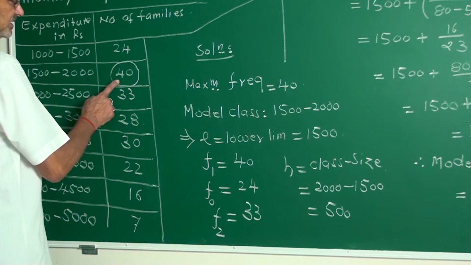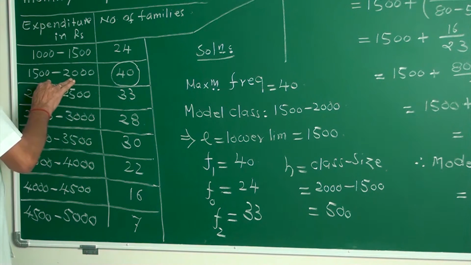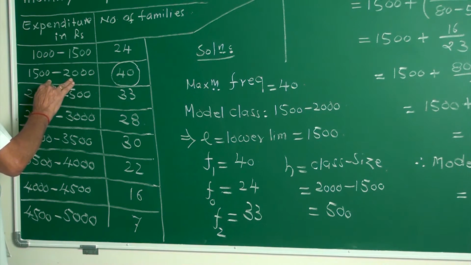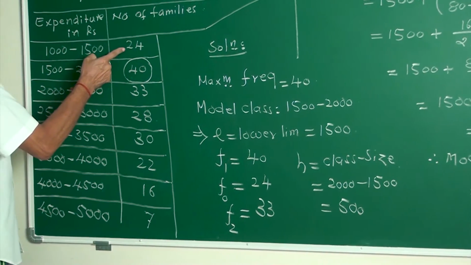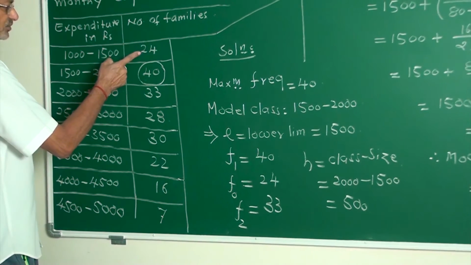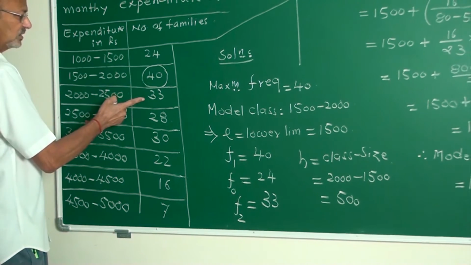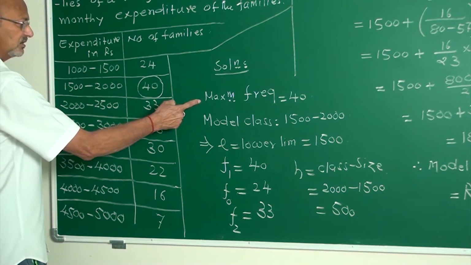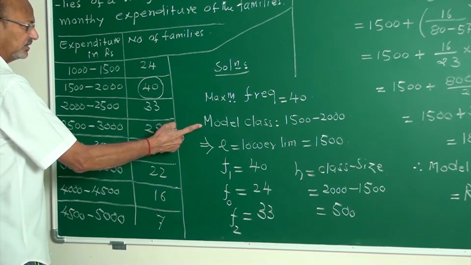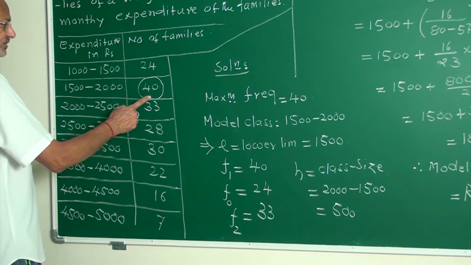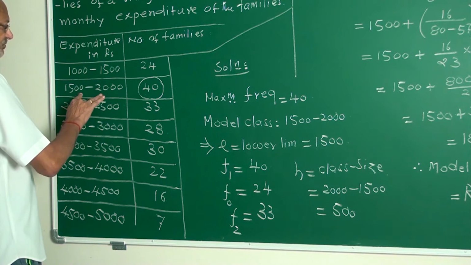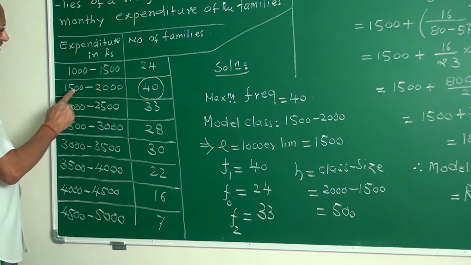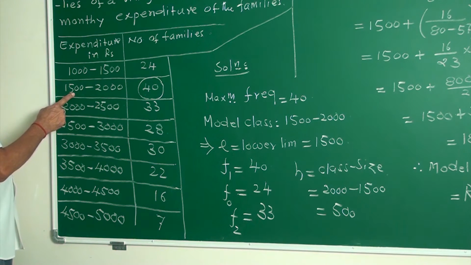f1 is the frequency of the modal class. f0, the preceding class frequency, is 24. f2, the successor, the next, is 33. We have written the maximum frequency is 40. The modal class corresponding to this frequency is 1500 to 2000, in which 1500 is the lower limit of this class.